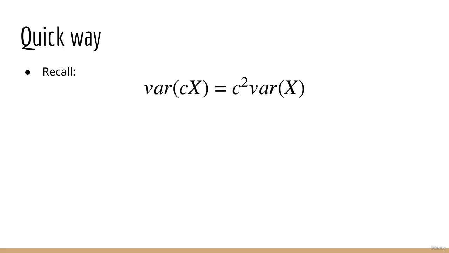The quick way is this. Recall that the variance of a constant c times a random variable is c squared times the variance of that random variable. You can prove this yourself using the kind of math I'm going to show you very shortly.